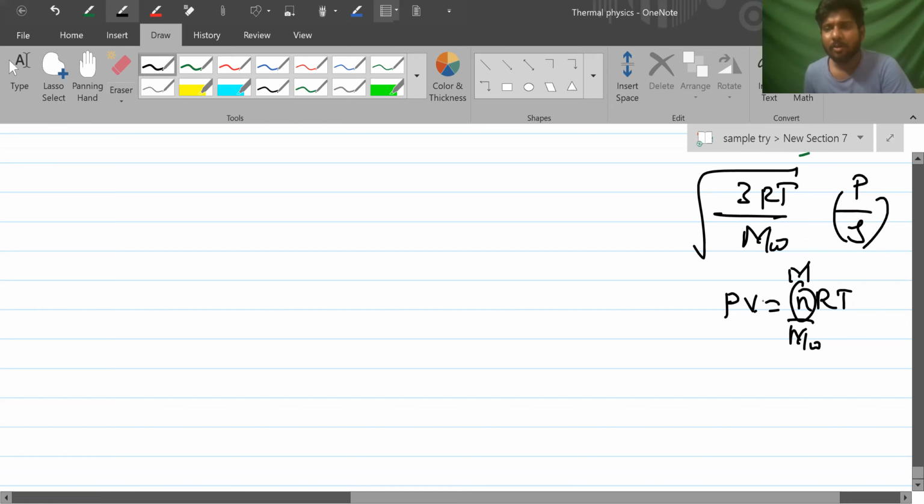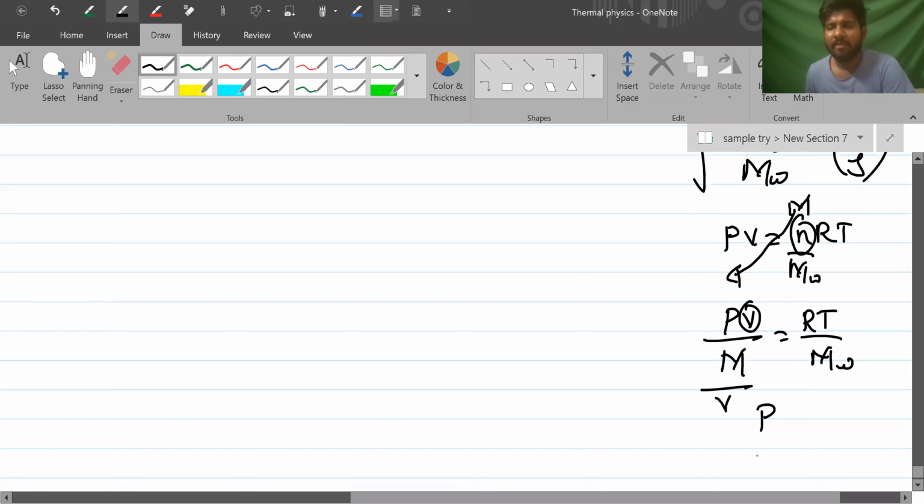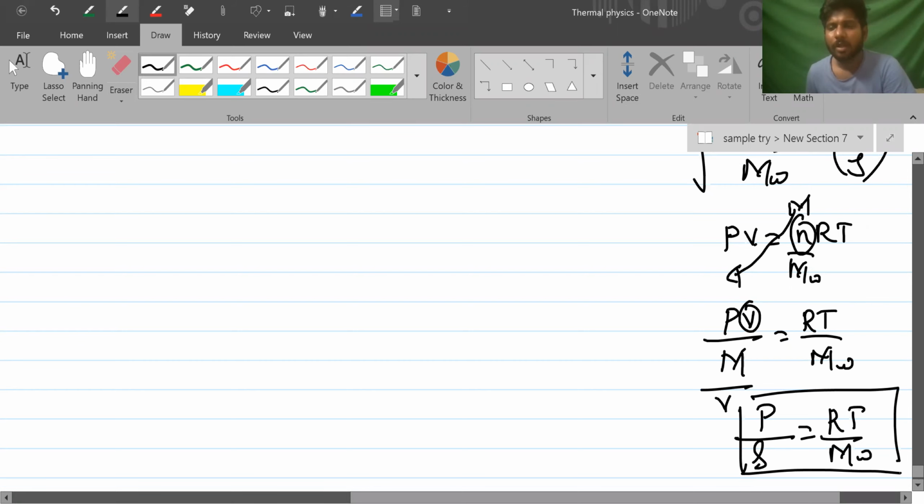Now this mass I send to this side: PV by mass is equal to RT by MW. This volume I send to the denominator. What will be the answer? P by (M by V) is rho, which is equal to RT by MW.